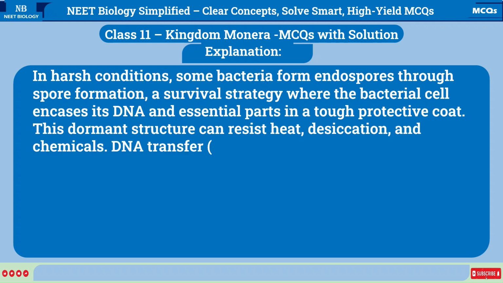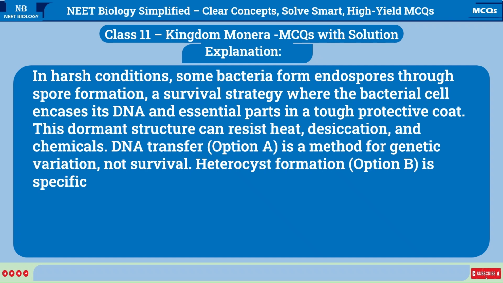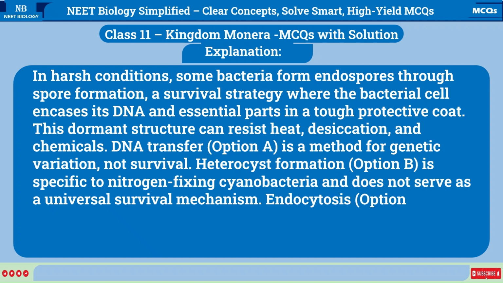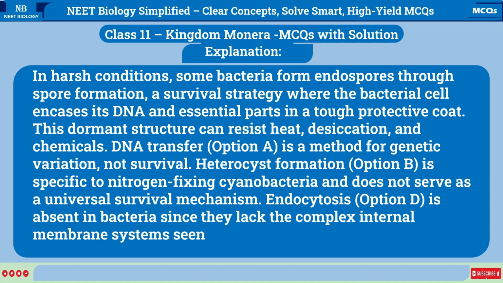DNA transfer, option A, is a method for genetic variation, not survival. Heterocyst formation, option B, is specific to nitrogen-fixing cyanobacteria and does not serve as a universal survival mechanism. Endocytosis, option D, is absent in bacteria since they lack the complex internal membrane systems seen in eukaryotes.